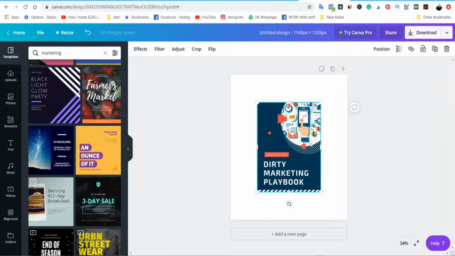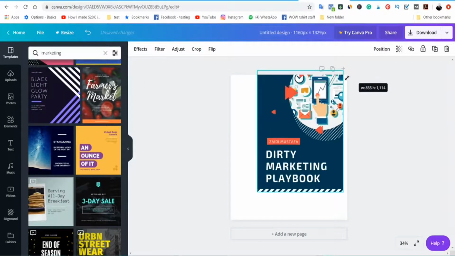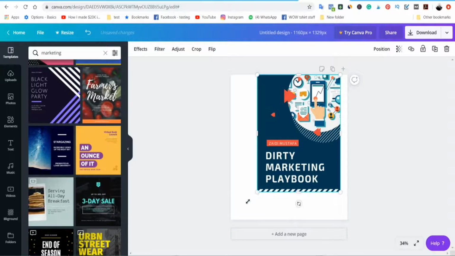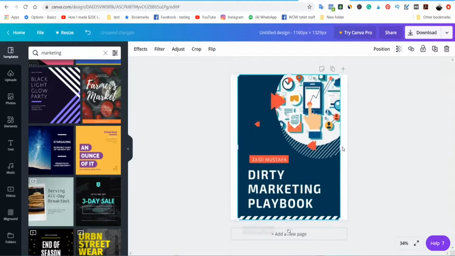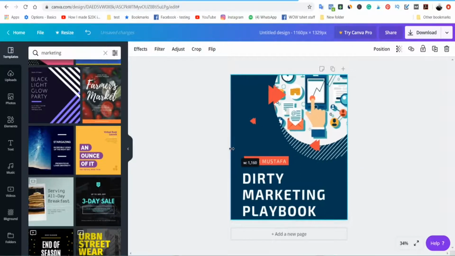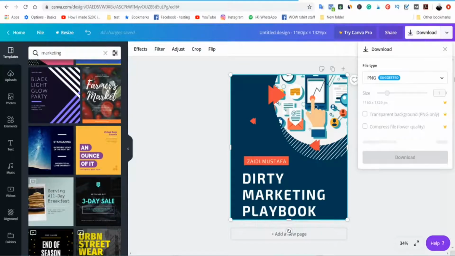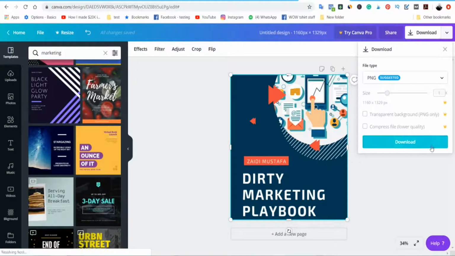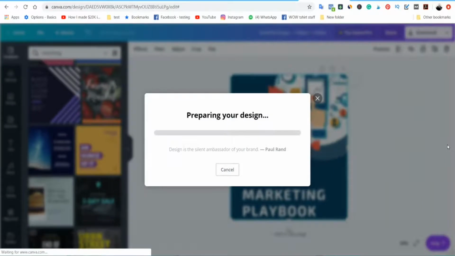So I have mine here. What I'm going to do next is I'm going to scale it up, resize it. Okay, so this is just an example. I'm going to distort this picture a bit, right? So I have renamed it as a digital Dirty Marketing Playbook, and my name over here. Okay, so now I'm going to download this image and just click download.